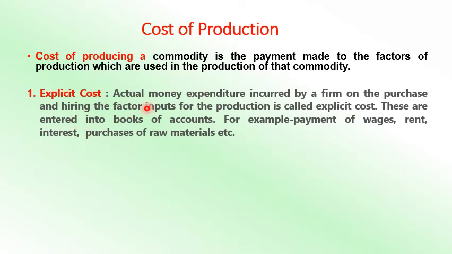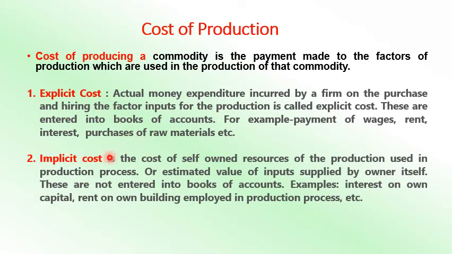Now explicit cost. Explicit cost means the money expenditure incurred by the firm for purchasing or hiring the factor inputs for production. These are entered in the books of accounts. For example, payment of wages, rent, interest, purchase of raw material, etc. Any factors of production you get from outside, for which you make the payment, is known as explicit cost.